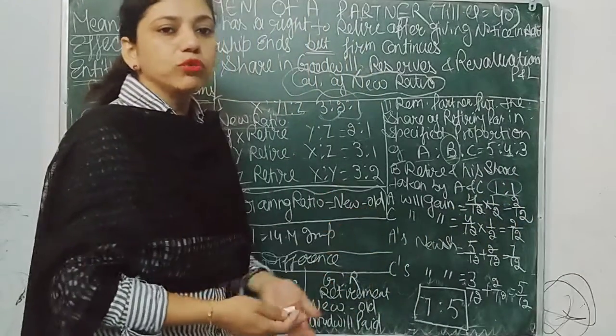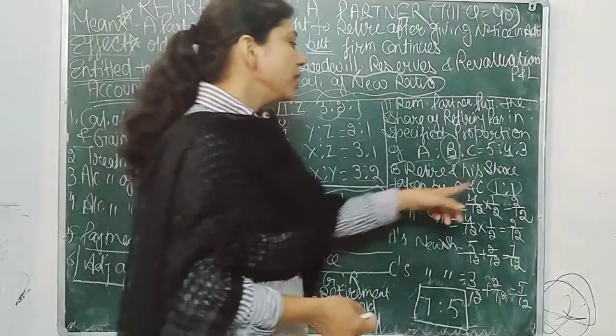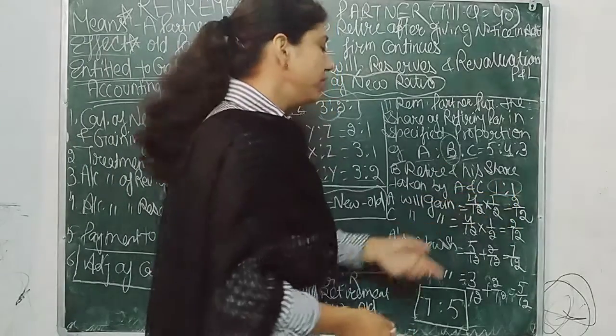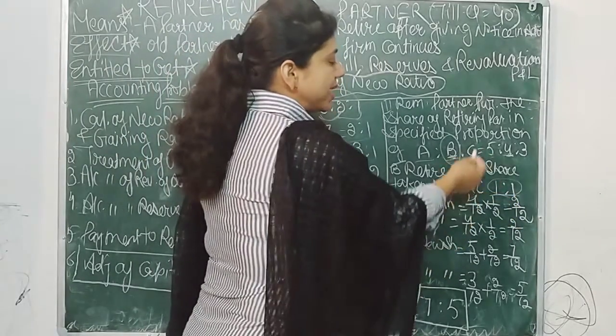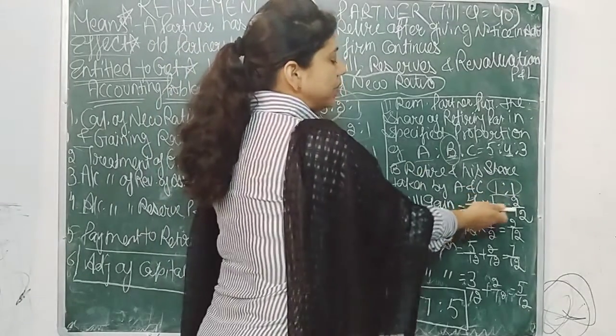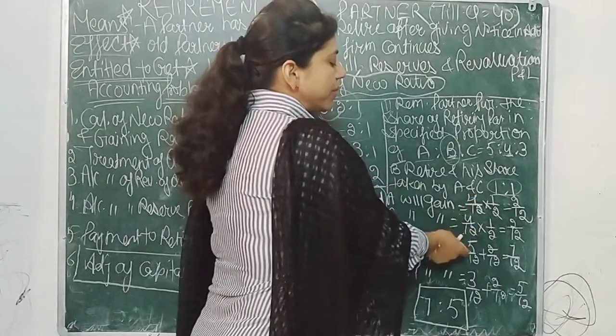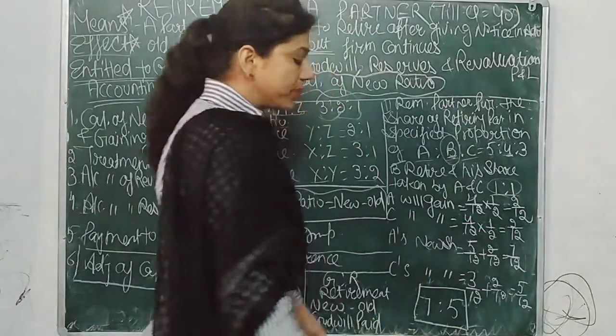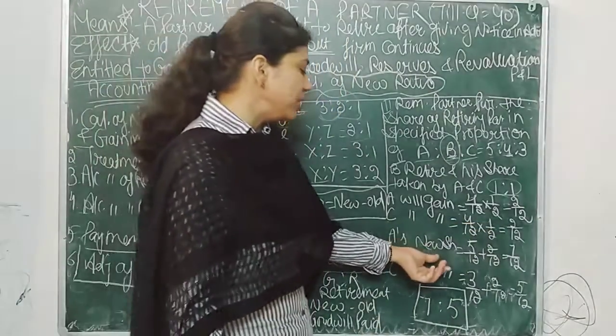Keep it in mind that it's not necessary that this ratio is always 1:1. It can be 2:1, it can be 3:2. If 2:1 is there, then what will we do? 4/12, that means B's share, the retiring partner's share, multiplied by the gaining ratio, that means 2/3, then 4/12 multiplied by 1/3. So how will the new ratio be calculated?